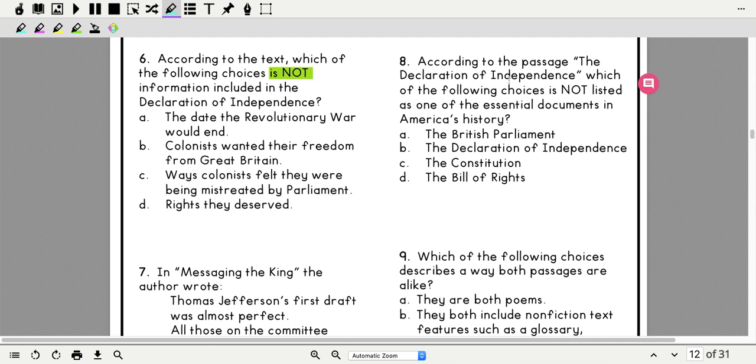According to the passage, the Declaration of Independence, which of the following choices is not listed as one of the essential documents in American history? Okay, we have that not again. So which one is not an essential document? So A, the British Parliament, B, the Declaration of Independence, C, the Constitution, D, the Bill of Rights.